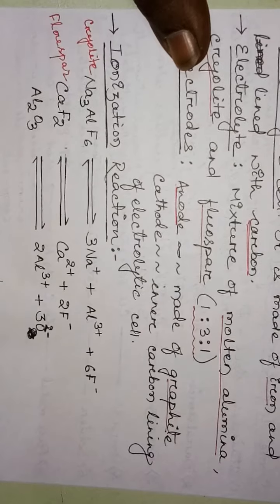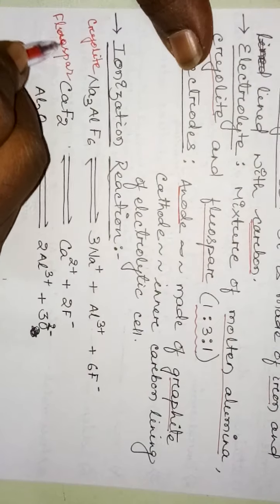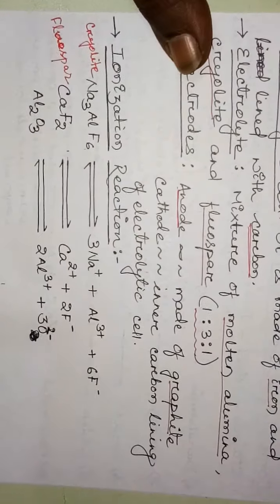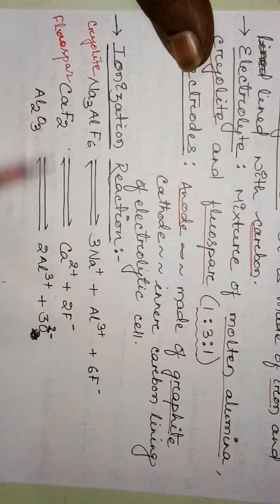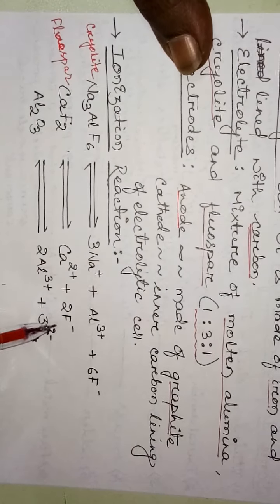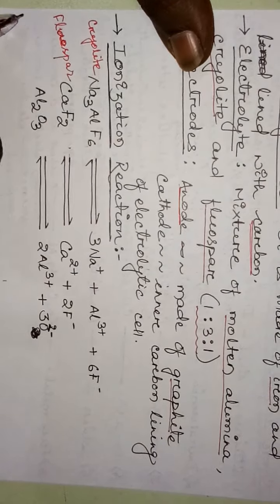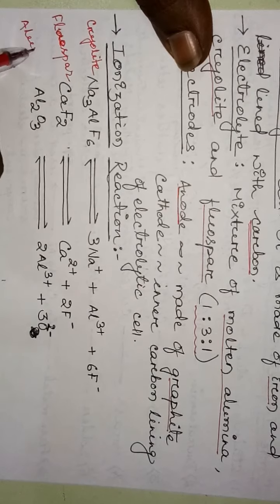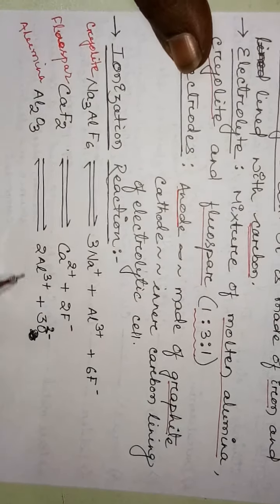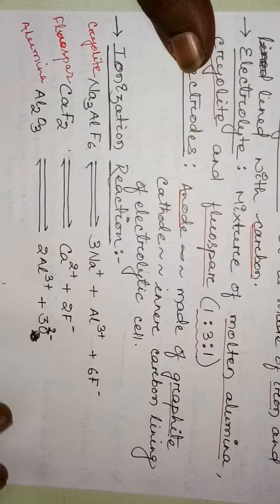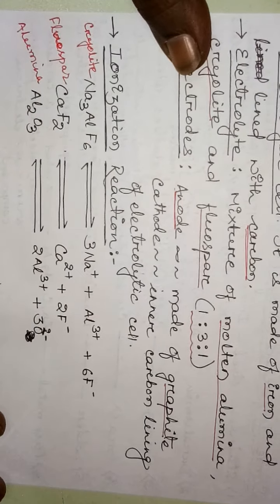Clear? When fluorspar dissociates, it gives calcium ion and fluoride ion. And Al2O3 is alumina, fused alumina, which dissociates to give Al3+ and 3O2-.